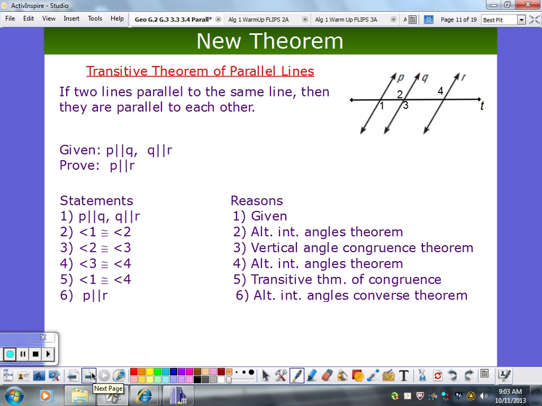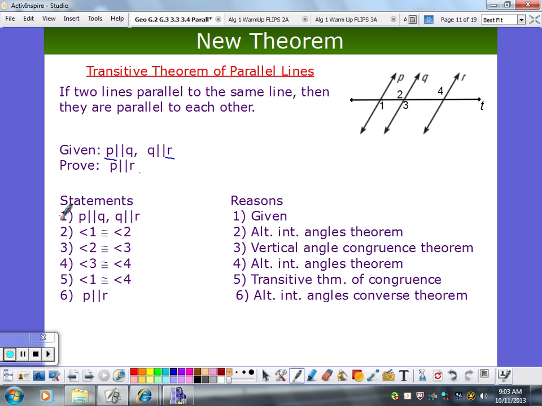Okay, new theorem. Yay. This one is called the transitive theorem of parallel lines. Transitive. Remember what transitive means with equals? A equals B, B equals C, A equals C. So now with parallel lines, what do we have? If P is parallel to Q, and Q is parallel to R, what can we conclude? P parallel to R. Same thing. Same transitivity.